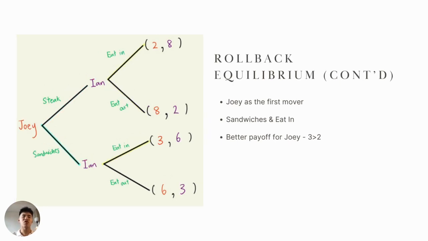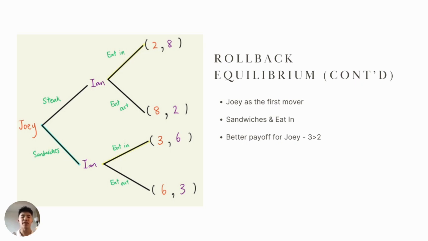But what if we switch roles, where Joey becomes the first mover and Ian becomes the second? The rollback equilibrium will still be eating in and sandwiches, but this time for different reasons. Previously, Ian chose to eat in because eating in comes at a lesser cost for him and a much better payoff regardless of the options Joey chooses.